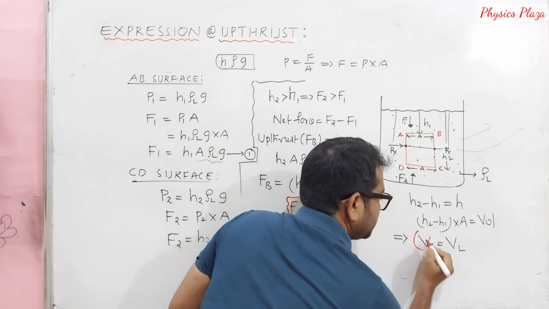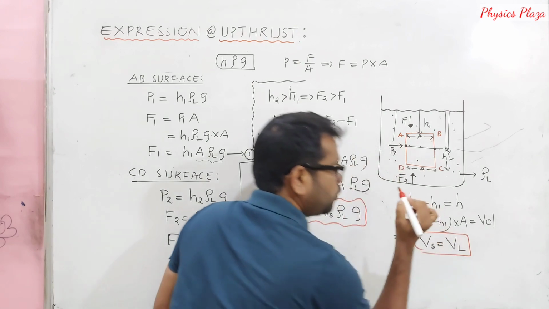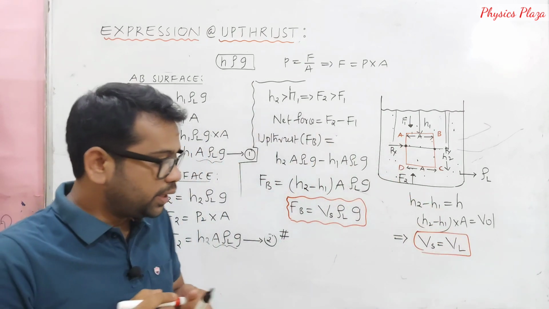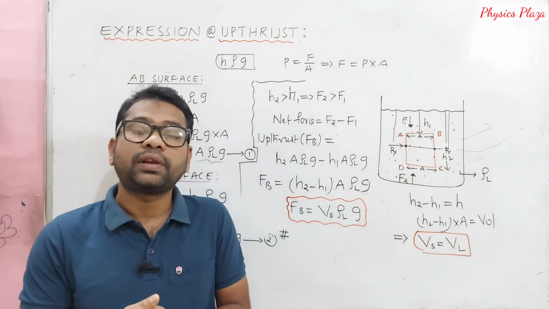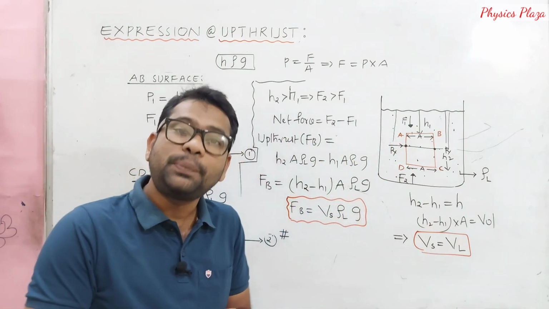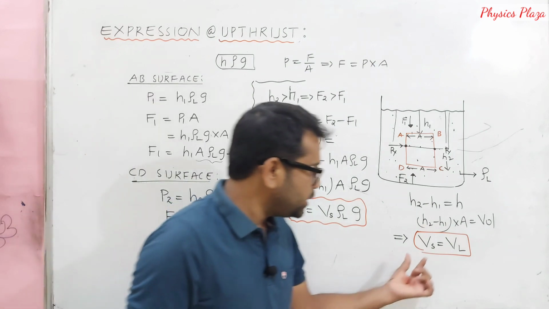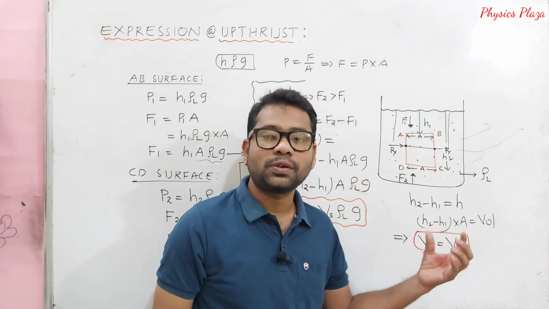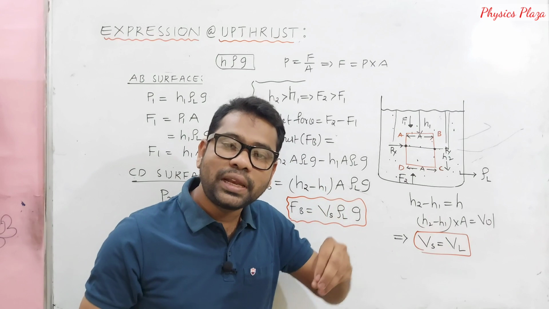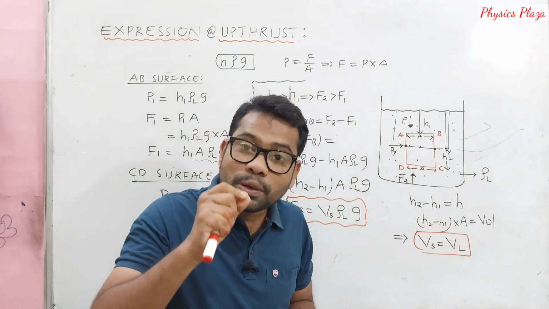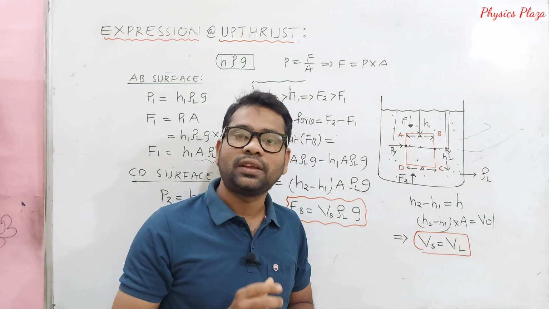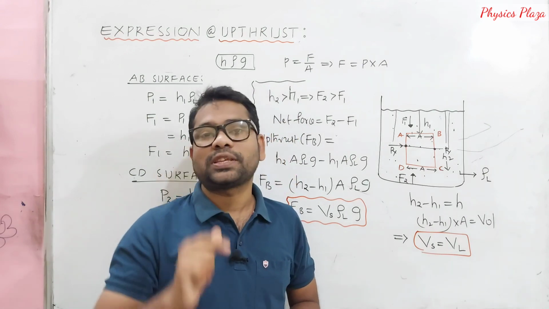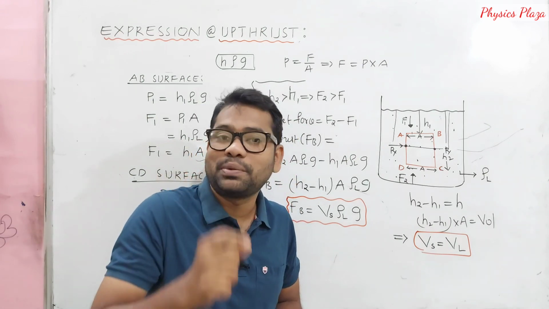This is very important, children. If it is immersed 50%, then that much percentage of liquid is displaced. It depends. So again I am telling you, the volume of the solid immersed in a liquid is equal to the volume of the liquid displaced. This in detail we'll discuss in Archimedes principle.